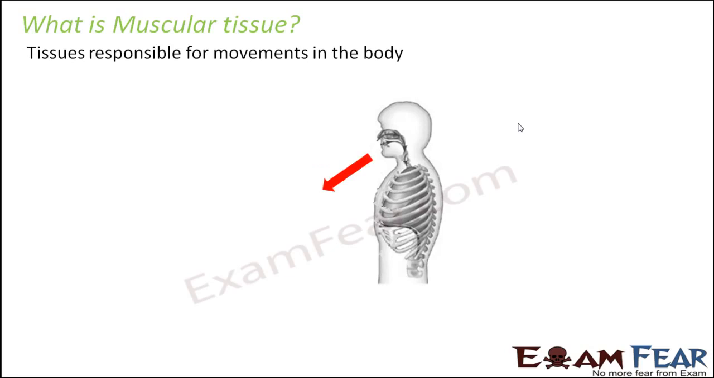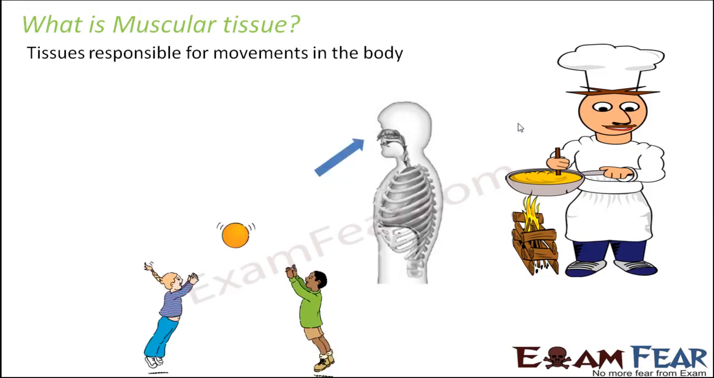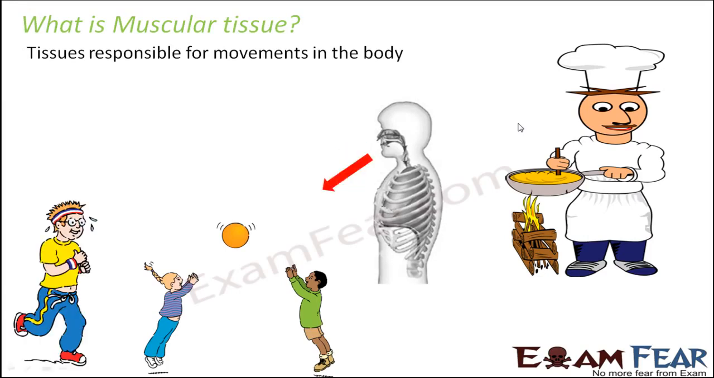So as you can see here, when we breathe in and breathe out, the contraction and relaxation which take place because of the movement of the diaphragm and the rib cage, that is also a kind of movement. So this movement is also because of the muscular tissue. While cooking, we are moving our hands, right? When you are playing, again, there are so many movements. Movement of your legs, arms, jogging, doing exercise. All these activities involve so much movement in our body, and that is all controlled by muscular tissue.